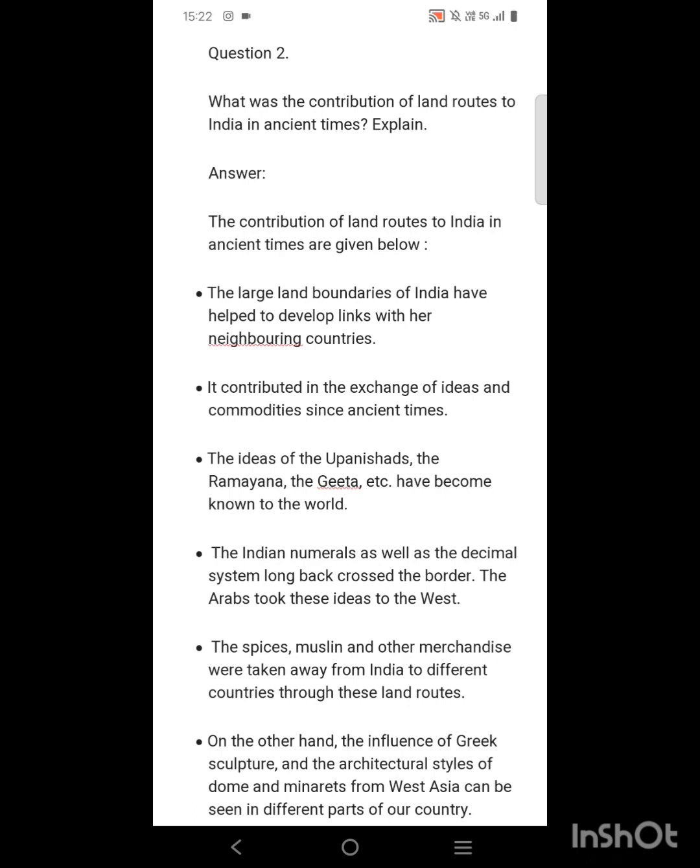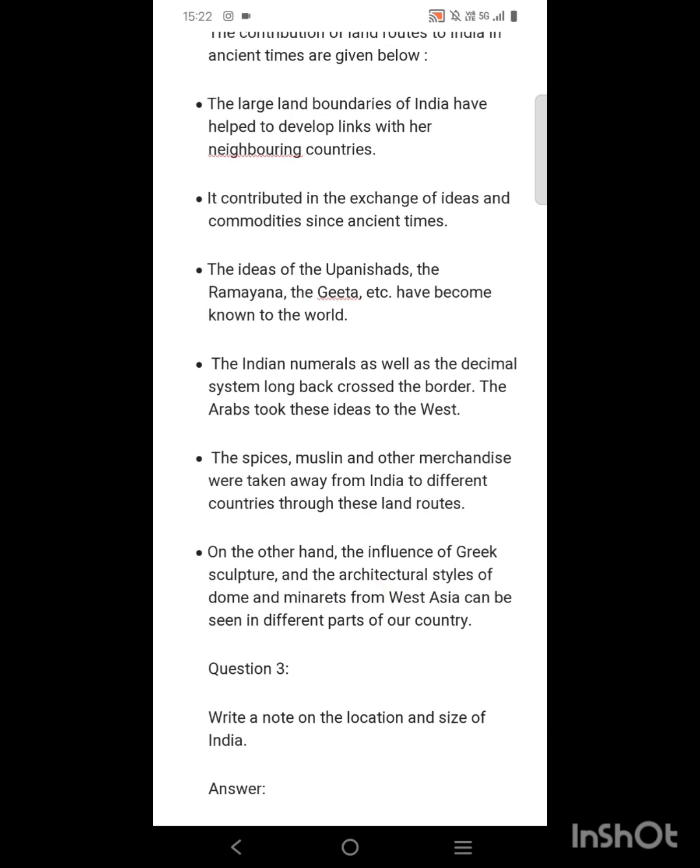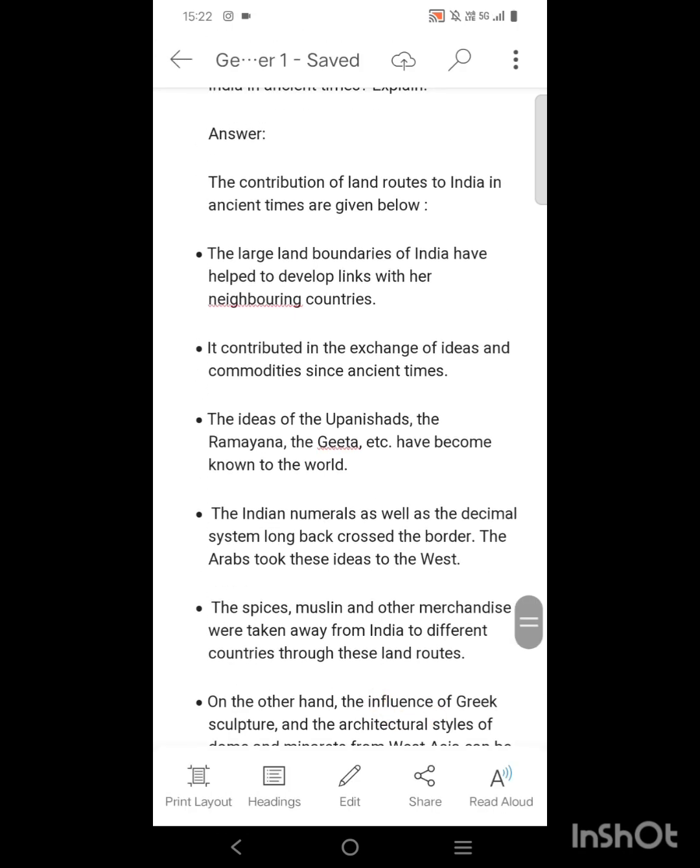The spices, muslin and other merchandise were taken away from India to different countries through these land routes. On the other hand, the influence of Greek sculpture and the architecture styles of dome and minarets from West Asia can be seen in different parts of our country. So, the large land boundaries of India have helped in developing different kinds of connections with the neighboring countries, which had helped India for various kinds of trade purposes.